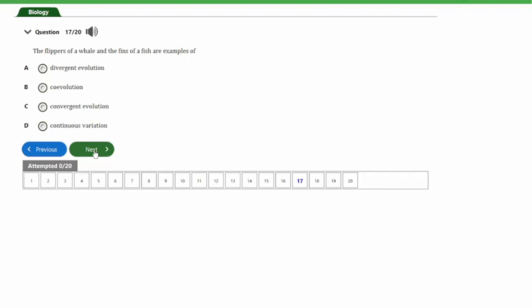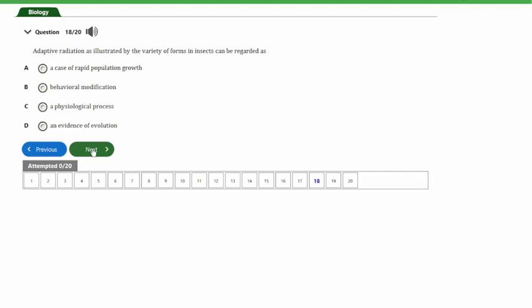Since a whale is a mammal, it's not closely related to the fishes, but yet they have a similar trait, and this is as a result of the fact that they are both living in the same environment, and that's the water. So guys, let's look at the next question.